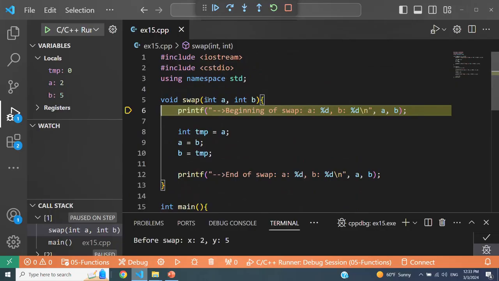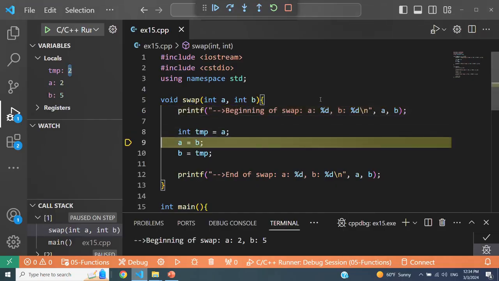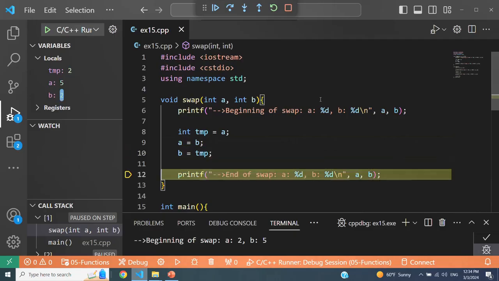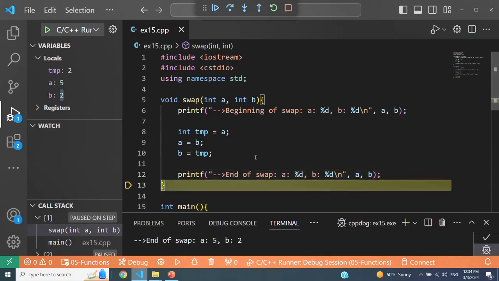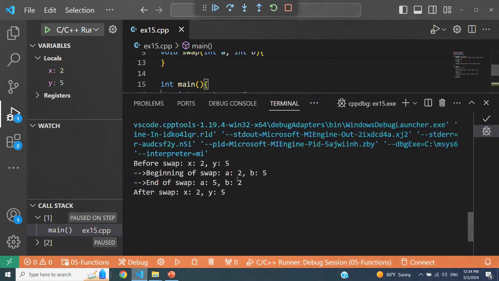But think about them. These are separate variables now, and we just copied the values of x and y into A and B. So when we make changes, TMP is now equal to 2, A is equal to 5, and B is equal to 2. As you can see, we actually swapped the values of A and B. But these do not change the values of the arguments in the calling context. So in the caller's context, the values of x and y before I made the call to swap were 2 and 5, and after I returned from swap, they were still 2 and 5.